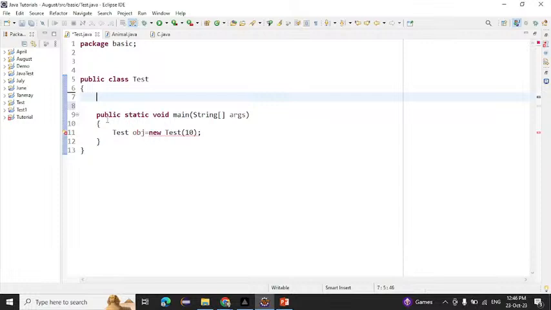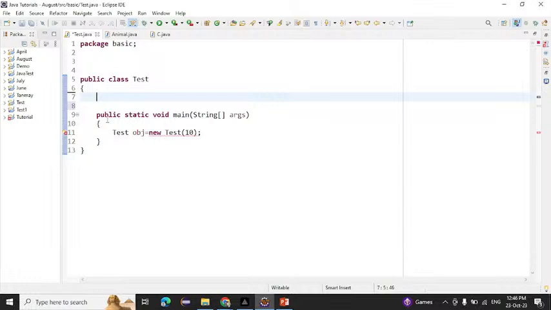So there are three types of constructor we saw: the no argument constructor, parameterized constructor, and the default constructor. The default constructor is created by the compiler, and the parameterized and the no argument constructors are created by the programmer.